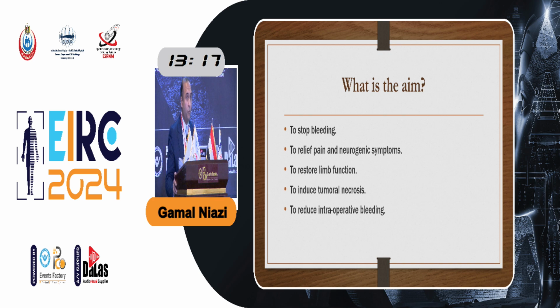So the primary aim, of course, as in all cases of emergency embolization, is to stop bleeding and to save the life of the patient, and then after that to relieve the pain and neurogenic symptoms, to restore the limb function, and to induce tumor necrosis. And if the surgeon is planning for surgery, it is to help the surgeon perform a safe surgery without excessive bleeding and without the need for excessive transfusion in the operation.